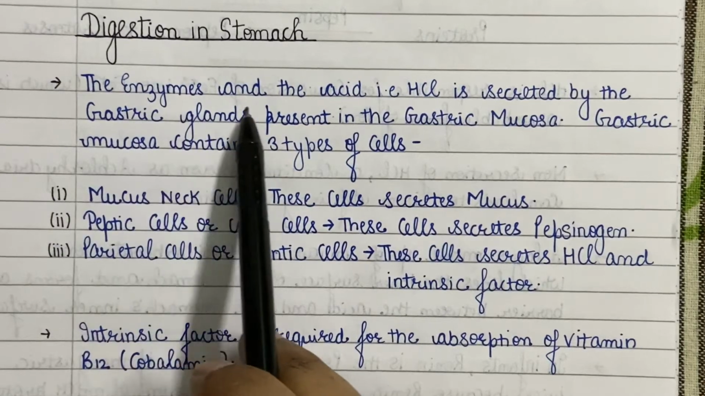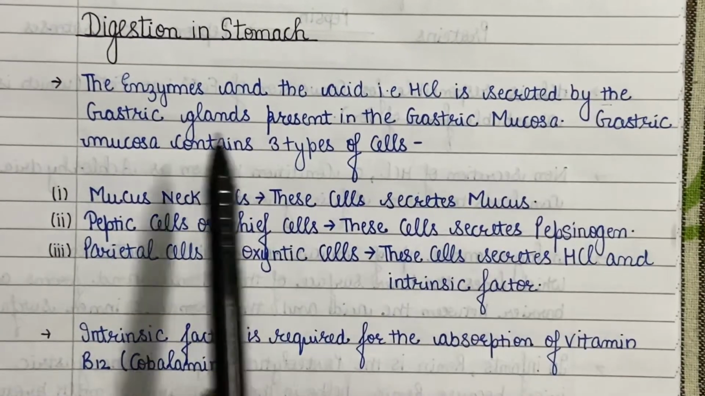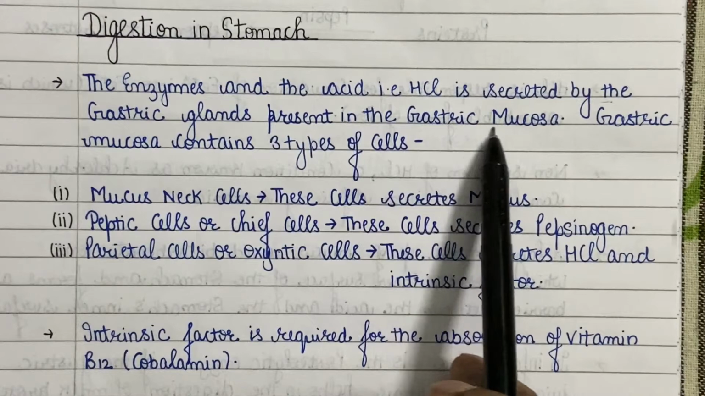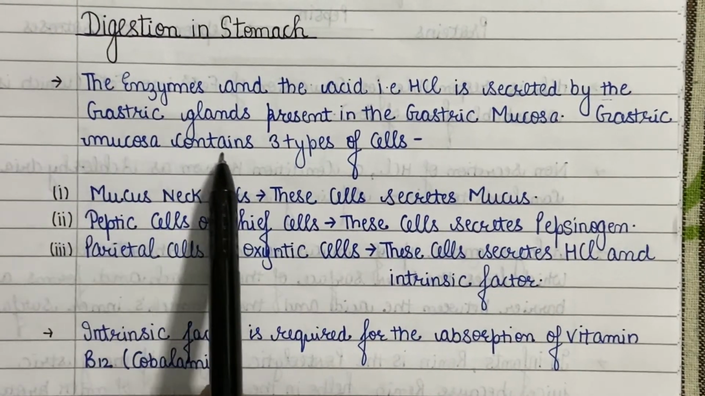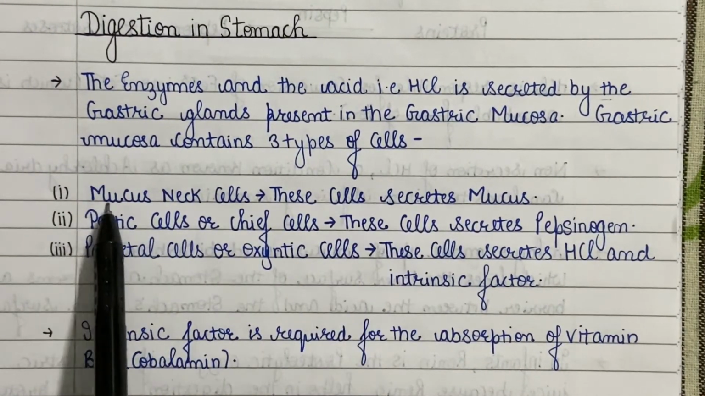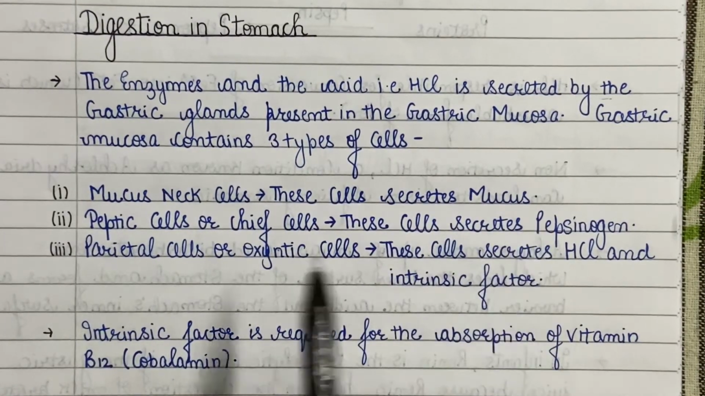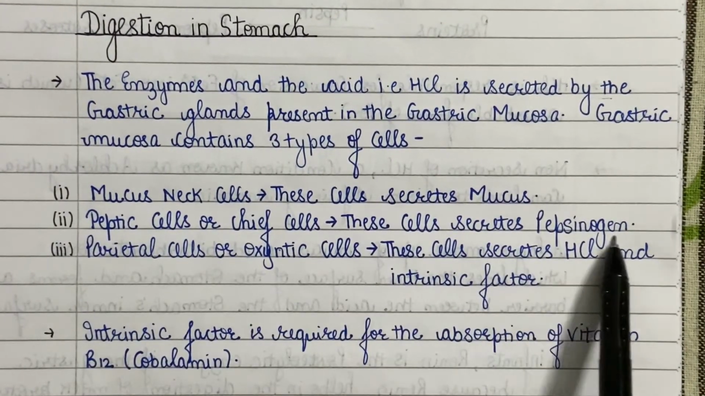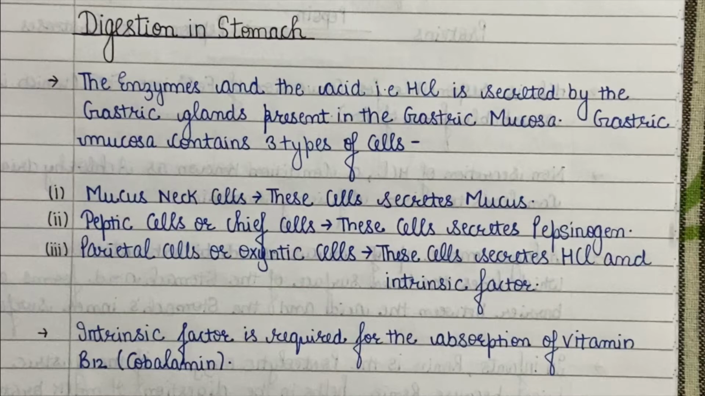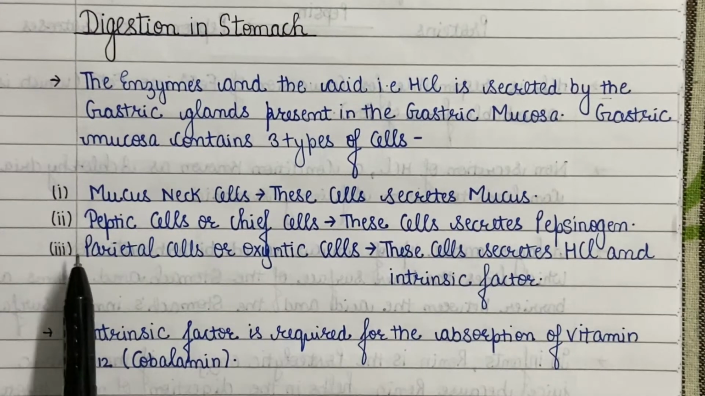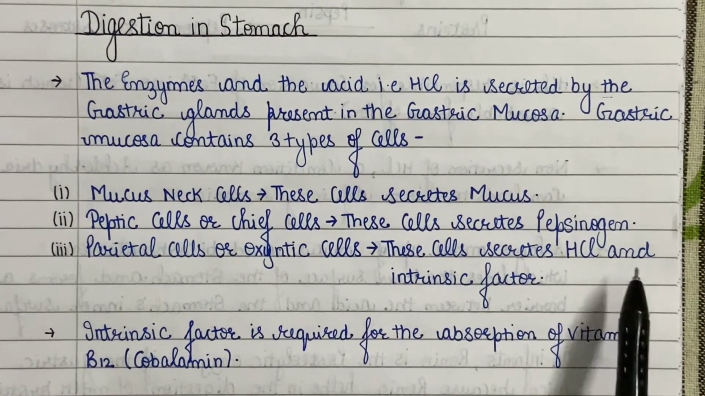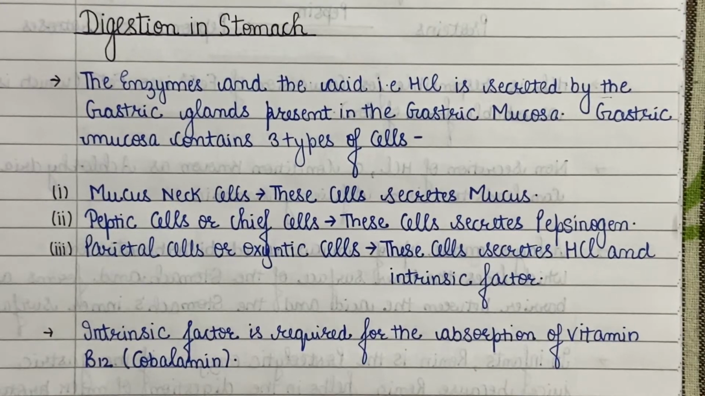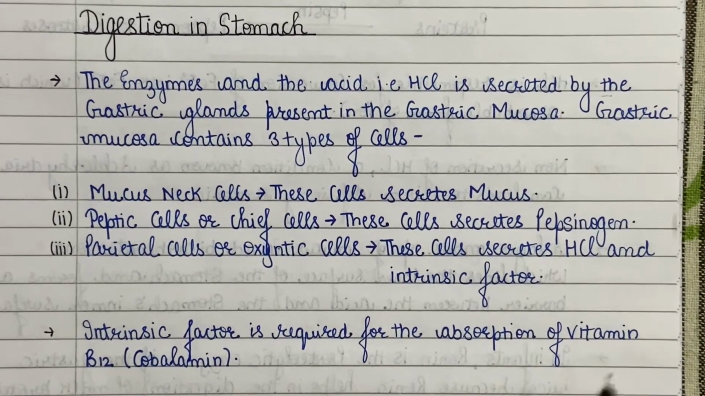After the digestion of food in the mouth, its further digestion takes place in the stomach. The enzymes and the acid, that is hydrochloric acid, are secreted by the gastric glands present in the gastric mucosa. Gastric mucosa contains three types of cells, namely mucous neck cells. These cells secrete mucus. Peptic cells or chief cells. These cells secrete proenzyme pepsinogen. Proenzyme is an inactivated form of an enzyme which is converted into activated form when required by the body. Parietal cells or oxyntic cells. These cells secrete HCl and intrinsic factor. Intrinsic factor is required for the absorption of vitamin B12.